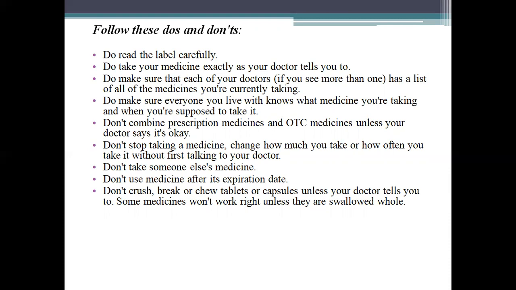Don't stop taking a medicine. Don't change how much you take or how often you take it without first talking to your doctor. Don't take someone else's medicine. Don't use medicine after its expiry date. Don't crush, break, or chew tablets or capsules unless your doctor tells you to. Some medicines won't work right unless they are swallowed whole.